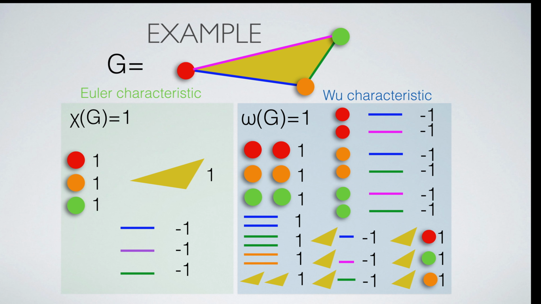And here is another example. The graph is the two-simplex or triangle. Counting vertices, edges and triangles gives 1. Note that this is already Euler's formula V minus E plus F.